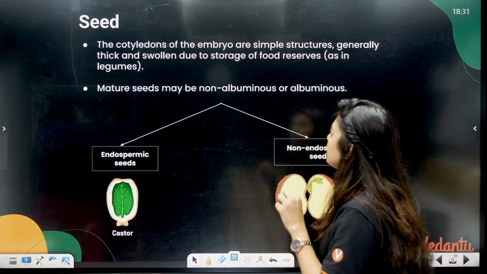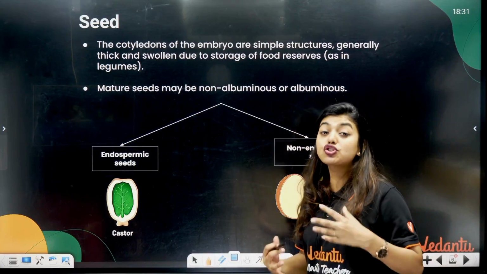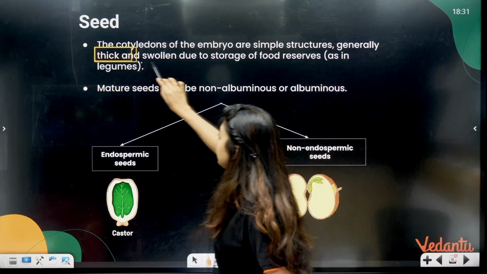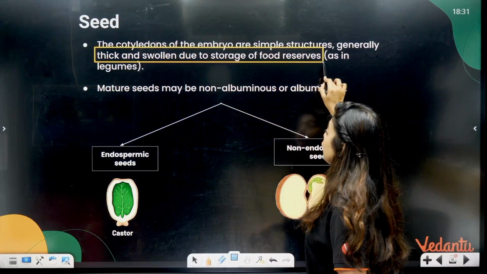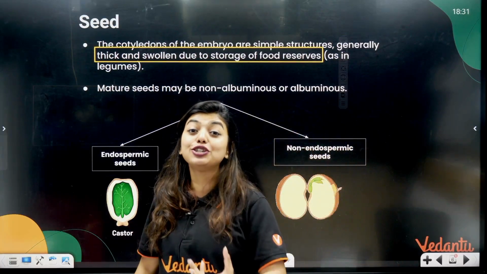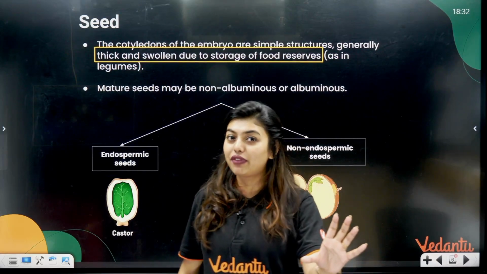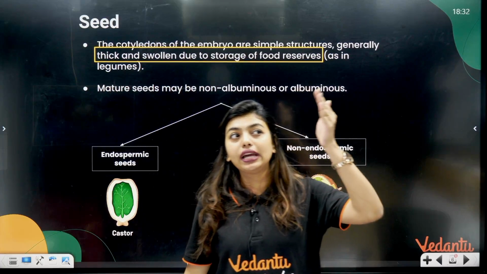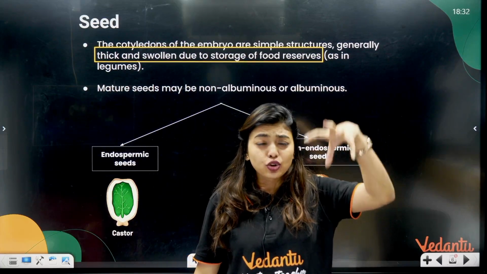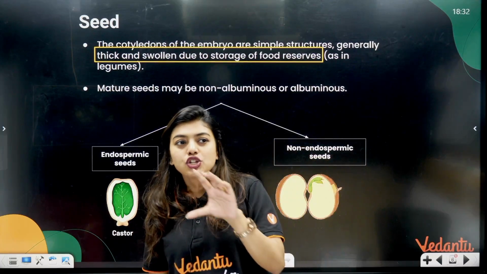Now, the cotyledons of the embryo are simple structures, generally thick and swollen due to storage of food. Everywhere the plant makes sure that food is stored. When we spoke about the embryo, we heard about the endosperm, which provides nourishment to the embryo. When we spoke about the growing embryo stage, we spoke about the nucellus, which gives nourishment.